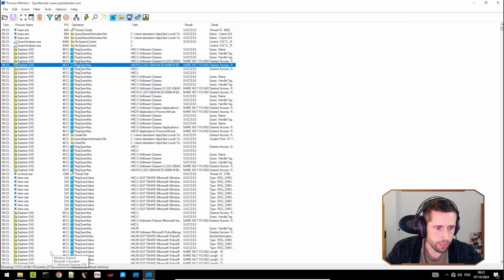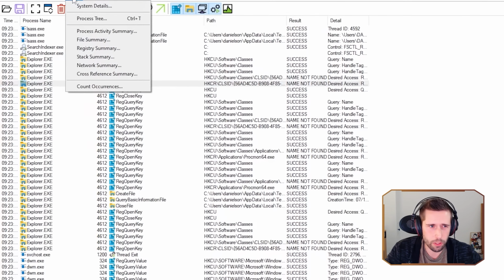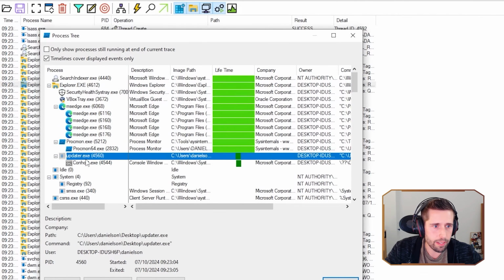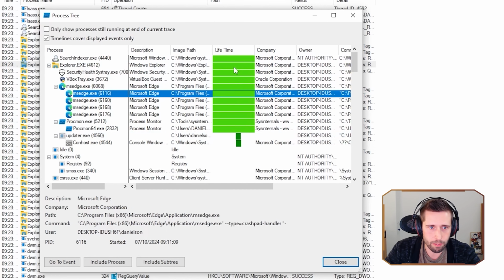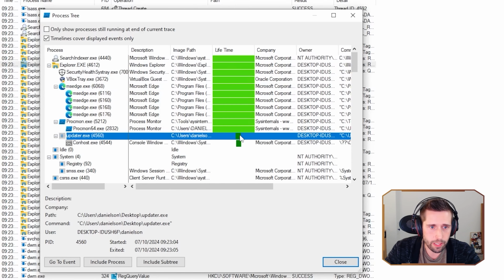So just in the 2.5 seconds I had Procmon open, we've got 65,000 events. That's a crazy number. So what we can do to filter this out is we can just go to Tools, Process Tree, and we can see basically a timeline of all the system events or processes that were running on the endpoint. And this is really valuable because you can see here, if it's a full solid green, it means it was basically running for the entire time that I was capturing. And here you can see an anomaly. This was only running for a fraction of the time. So that's probably our malicious process.